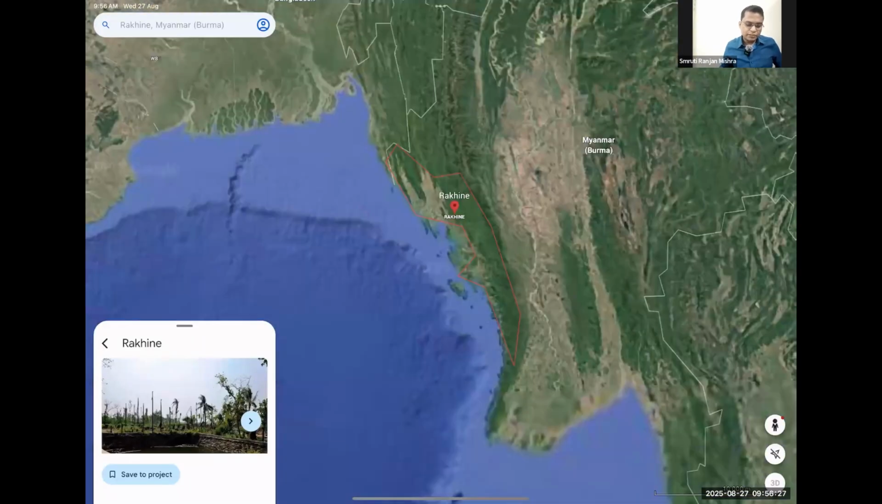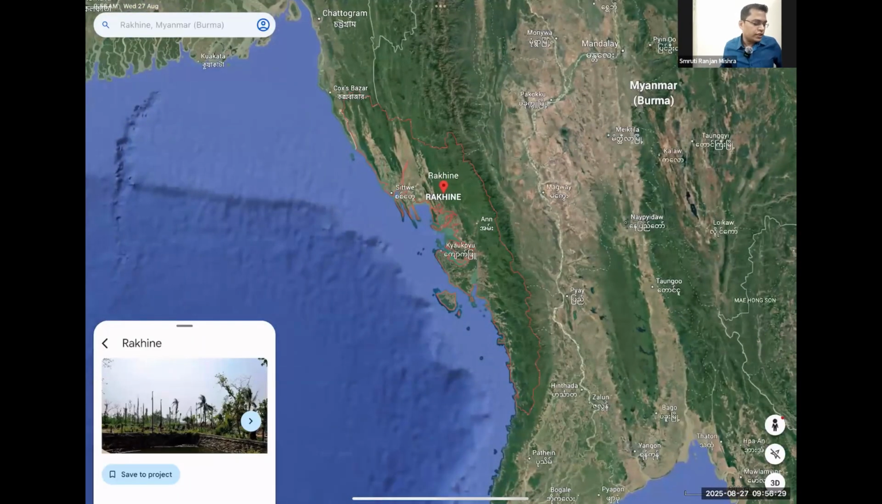You can see here, this is Rakhine State. Here mostly those who are residing are called Rohingyas. They are opposing the military government, so that is what led to the government pushing them out. Okay, चलिए आगे बढ़ते हैं.